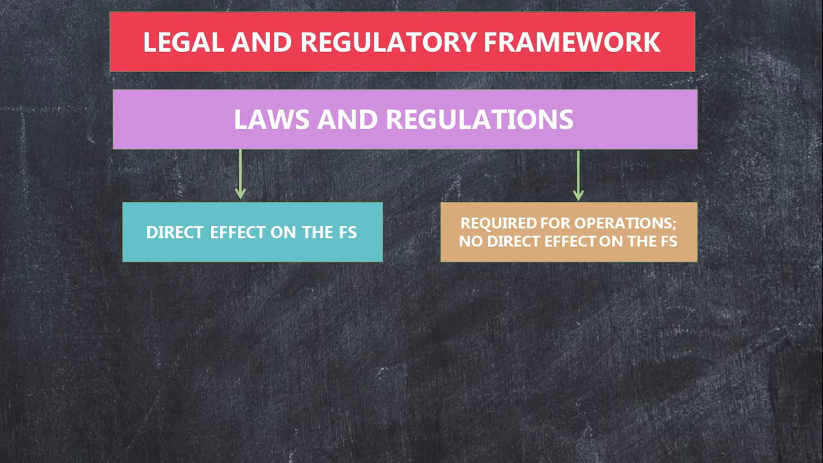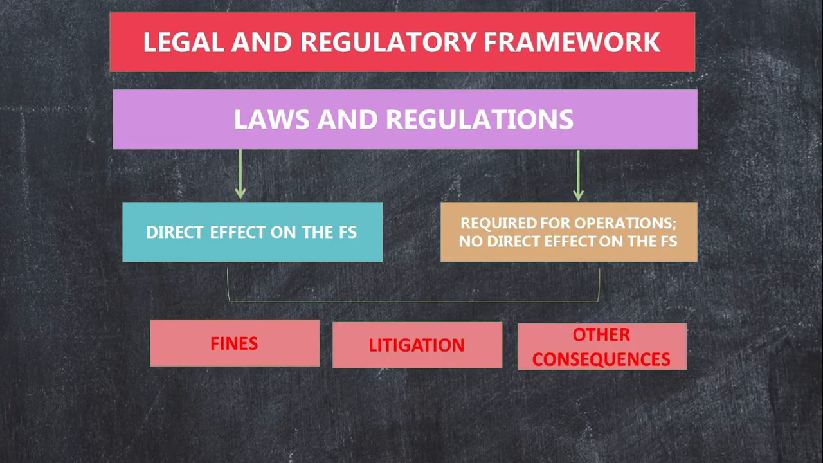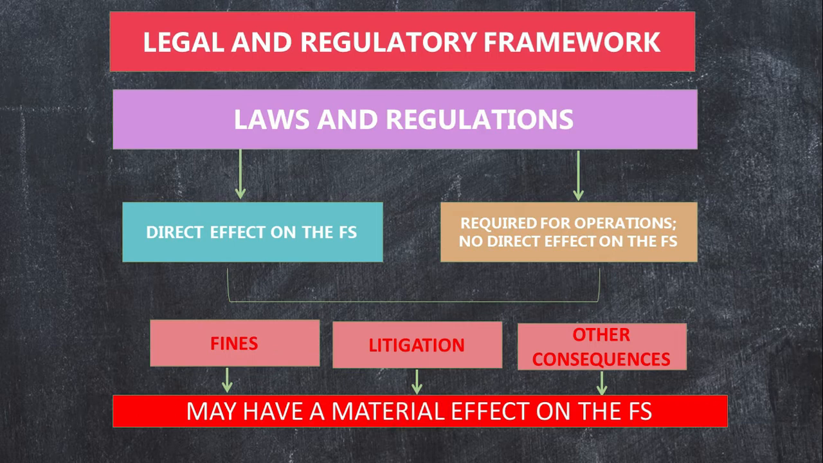It must be noted, however, that whether the effect on the FS is direct or indirect, non-compliance with either or both can result in fines, litigation, and other consequences that may have a material effect on the financial statements. Take, for example, a company that has failed to follow regulations regarding proper waste disposal. The said regulation does not have a direct effect on the FS, but once violated, it can lead the company to pay fines or worse, be closed. These fines may have a material effect on the financial statements. A closure, on the other hand, brings into question the going concern assumption.